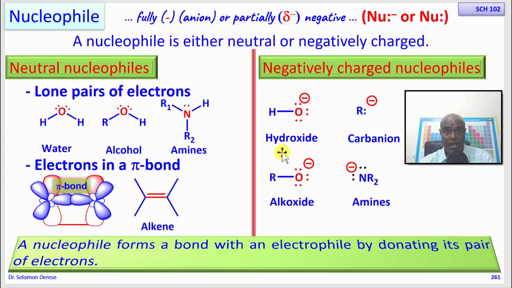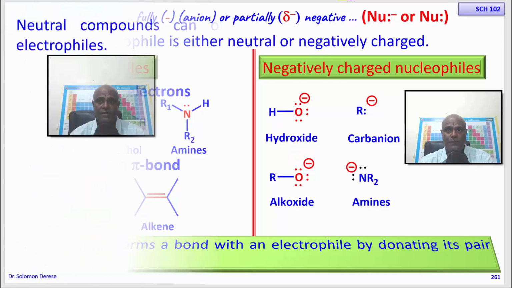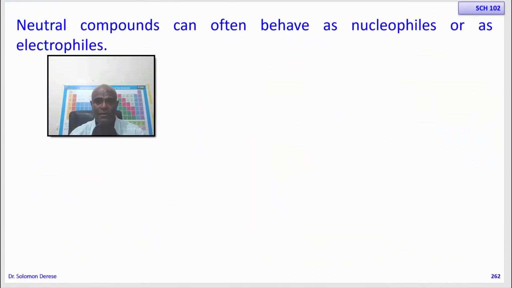Whether they are going to behave in a particular situation as an electrophile or as a nucleophile will depend on the reaction condition. This implies that some molecules can behave at the same time as a nucleophile and an electrophile. They can have dual properties, dual behavior as an electrophile and as a nucleophile at the same time. This is particularly the case when the molecule is neutral.